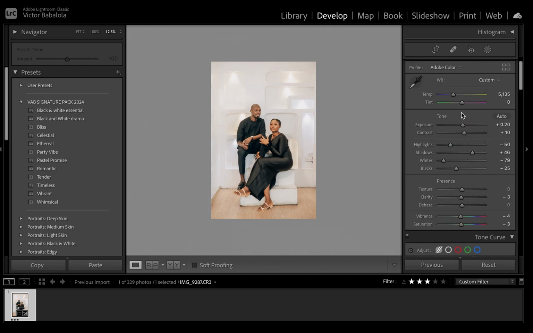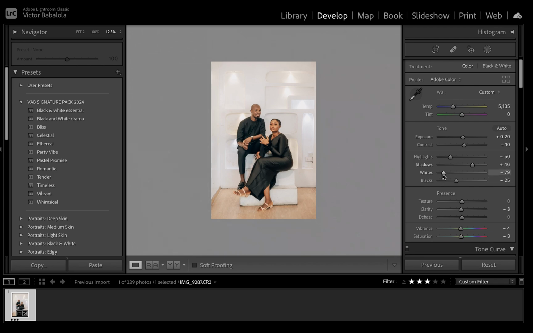and now I'm back to the white and the basic tone adjustments, working on the exposure, turning down the exposure.